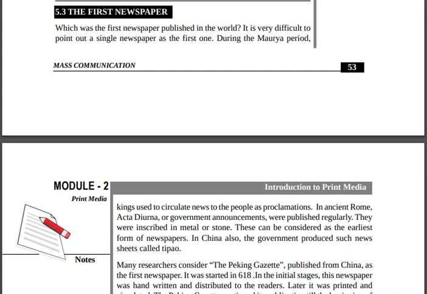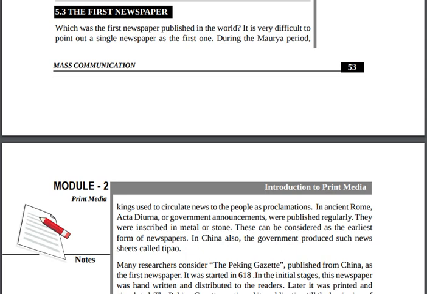So introduction to print media I had already started. So now I will cover the first newspaper. We will try and understand what the first newspaper is, the first newspaper in the world. We will try to understand a little about the history of print media, and see how the newspaper originated and emerged in this world.